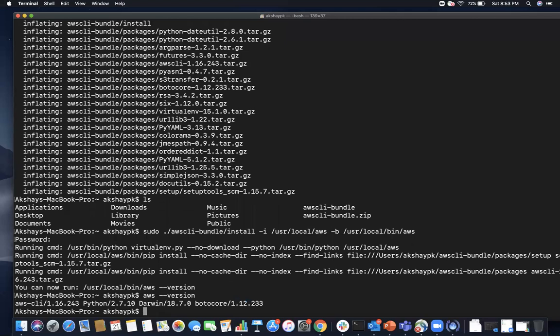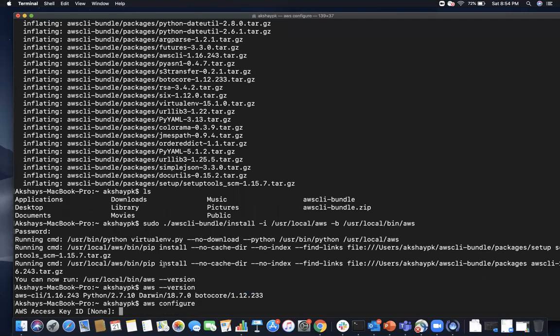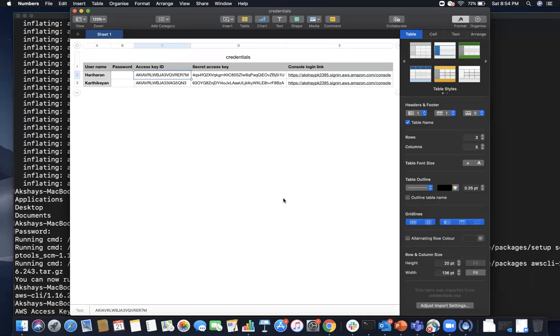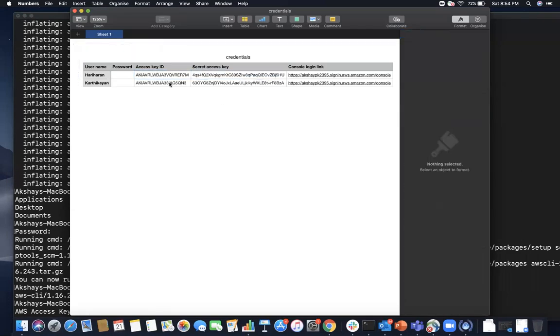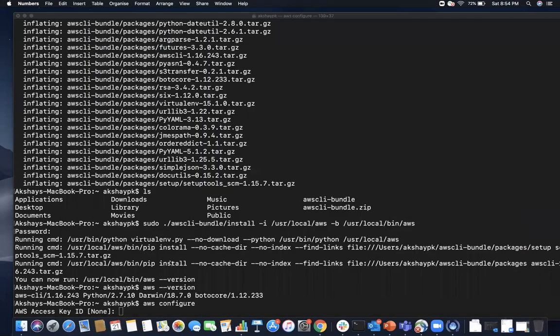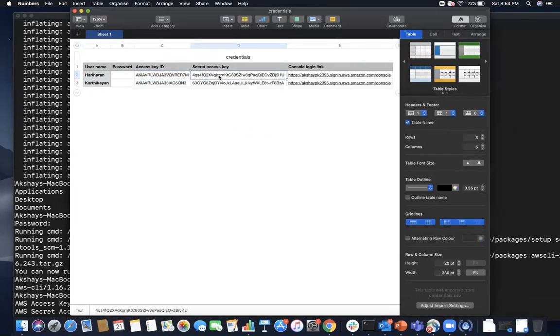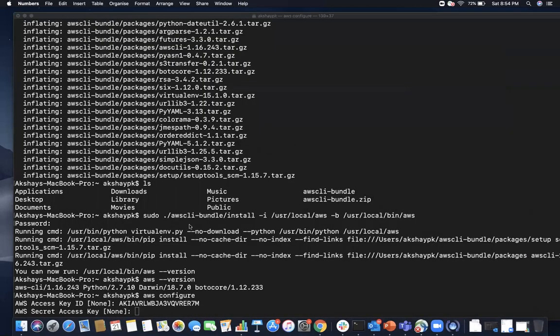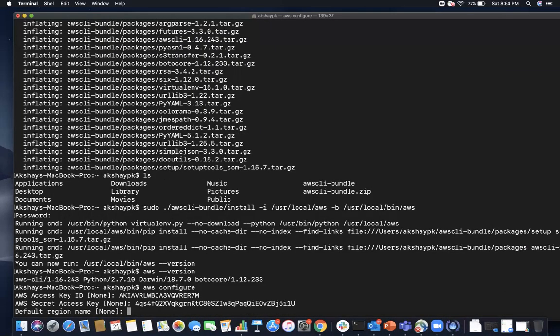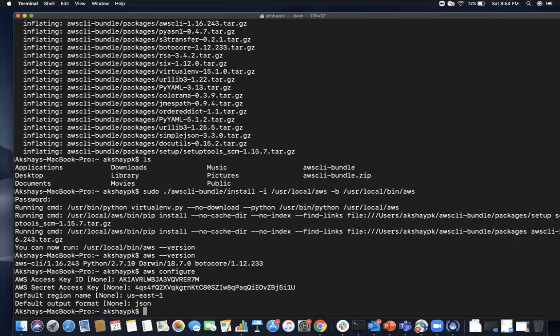You can see the AWS CLI version is 1.16 right now. Now I can do aws configure. It is going to ask for my access key ID and secret access key. I'm going to log in as Hariharan. So Hariharan's access key is this, and I'm going to paste it in my terminal. His secret access key is this, and I'm going to paste it in the terminal. For the default region, I'm going to go with us-east-1, Northern Virginia. Default output format, JSON. So now my current terminal is configured with Hariharan's access key ID and secret access key.